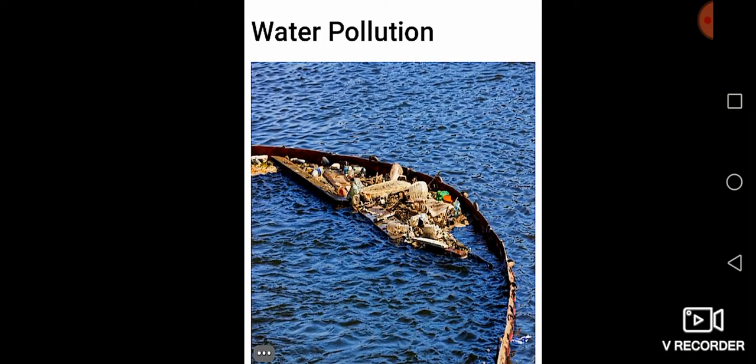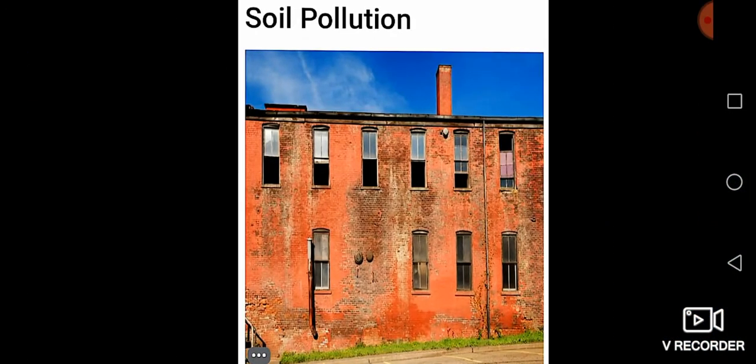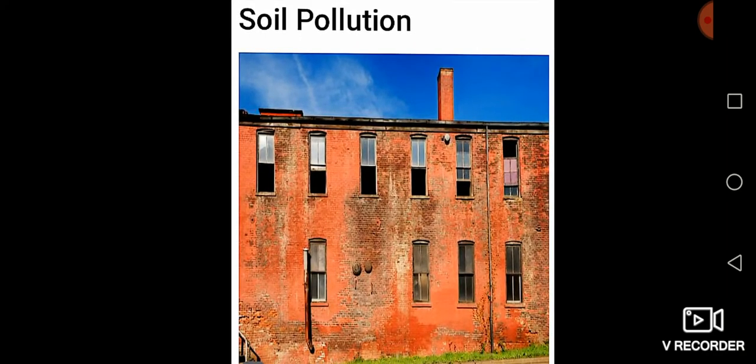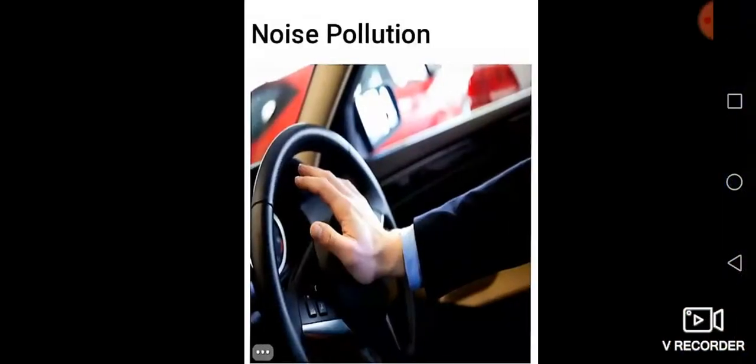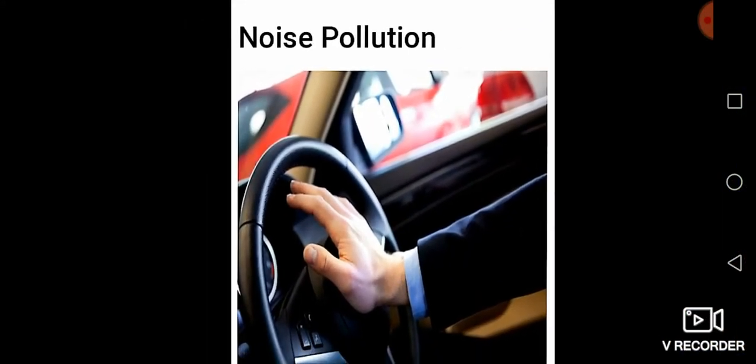Second one is water pollution. In our daily life, we dump many things in the waters, for example seas or oceans. Listen. Next one is soil pollution, the third one. Next, the fourth one is light pollution. The last one is noise pollution. Nowadays, this is also one of the major pollutions. These are the major types of pollution.